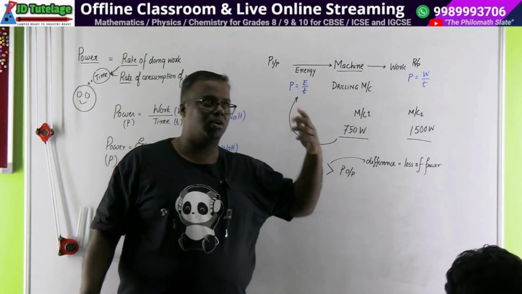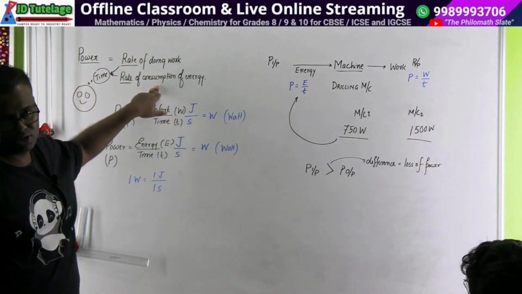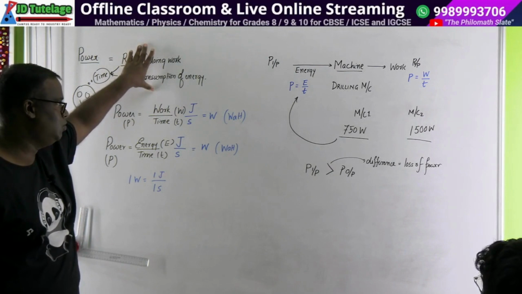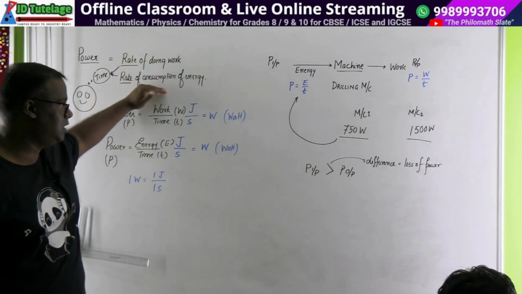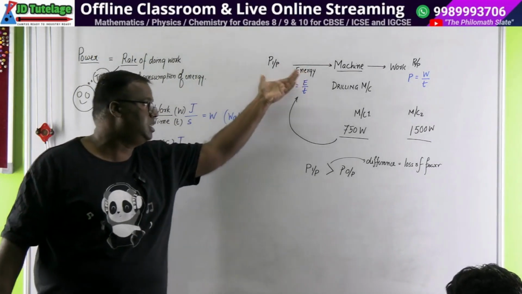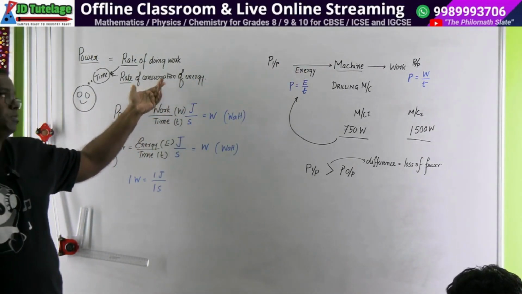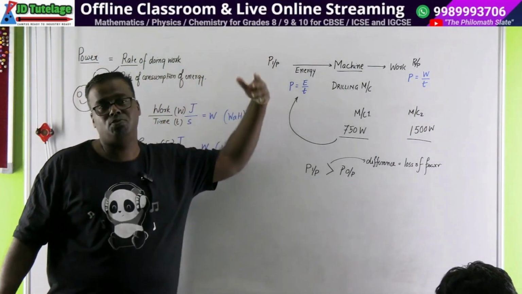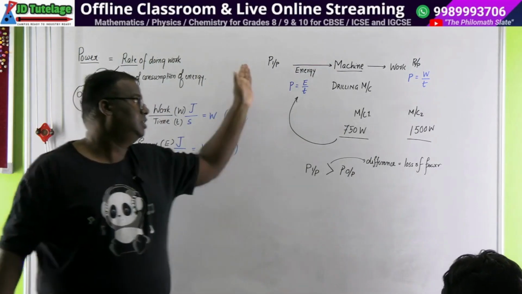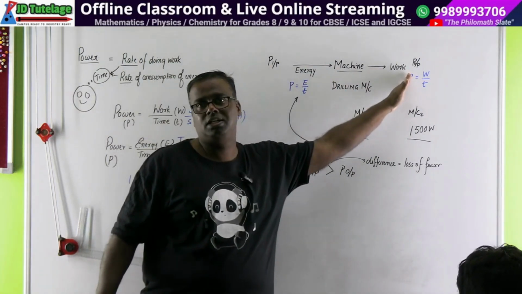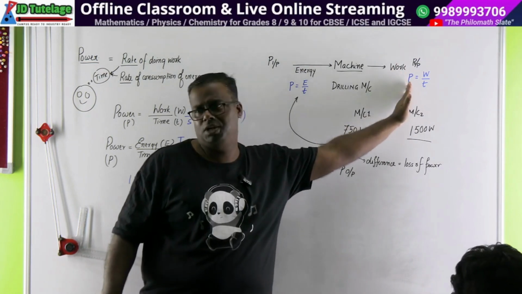So let's go back now. What is power? Power is the rate of doing work or the rate of consumption of energy. Sir, why do you define it in two ways? Obviously, if you want to look at it from the perspective of energy consumption, that is, from the input side, then I'll say how much energy it is eating. If I want to see it from the perspective of delivery, how much work it is doing, I'll see the power output. For an ideal machine, this should be equal to this, but nothing is ideal in this world. This will always be less.